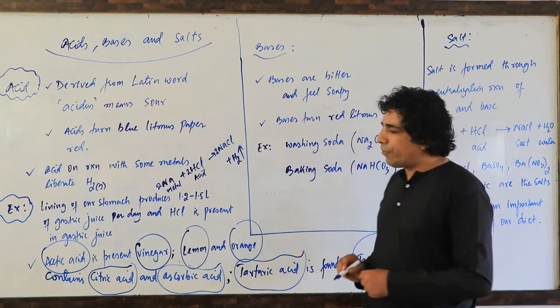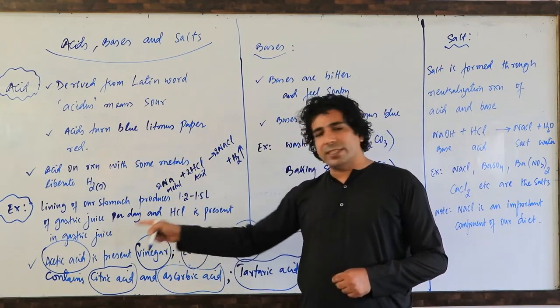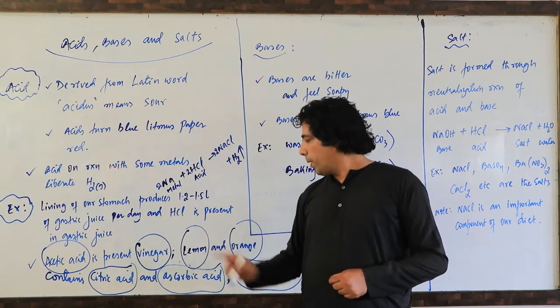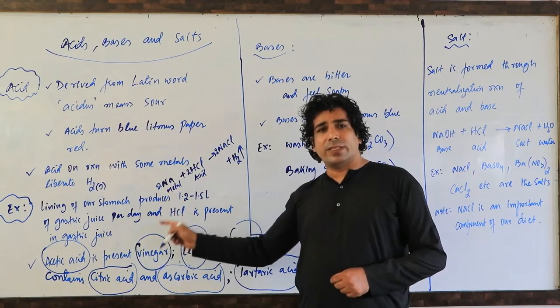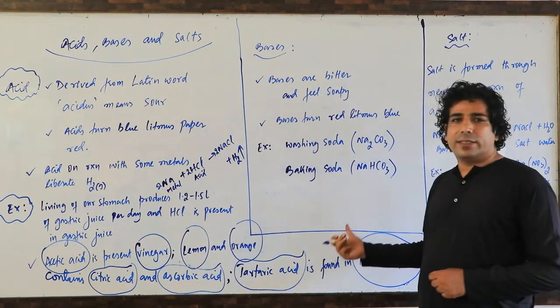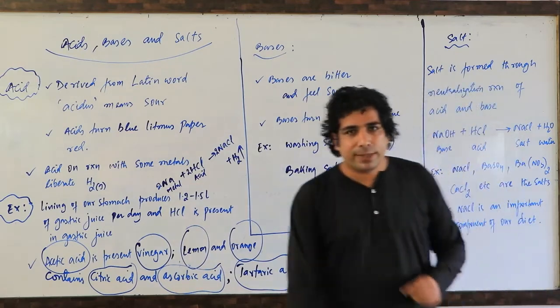So, my dear friends, HCl will be present in the gastric juice, lemon will contain citric acid, orange will contain ascorbic acid, acetic acid will be present in vinegar, and tartaric acid will be present in tamarind paste. So these are the things about acids.